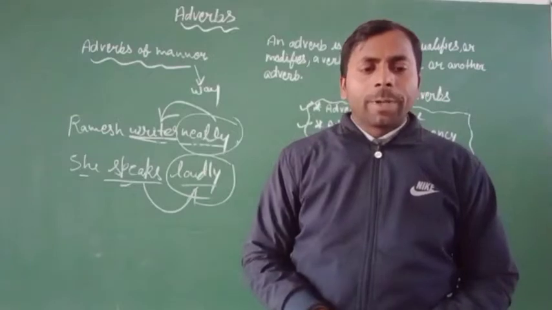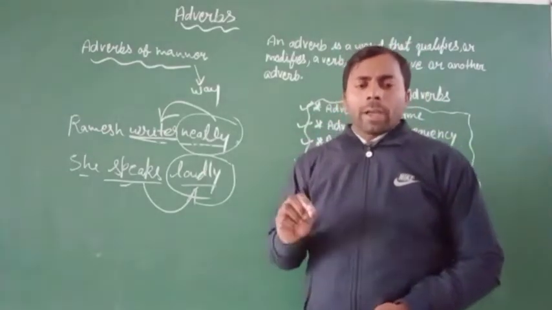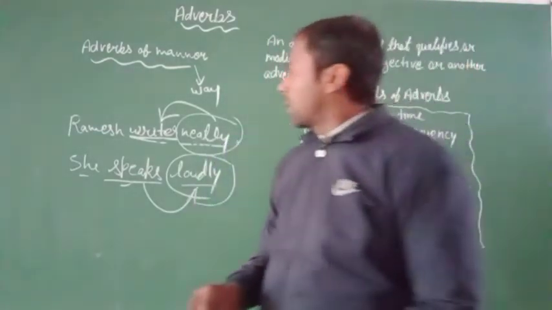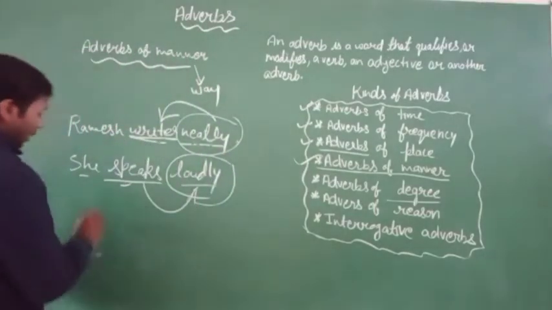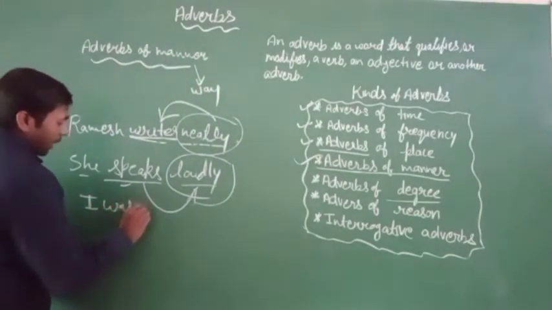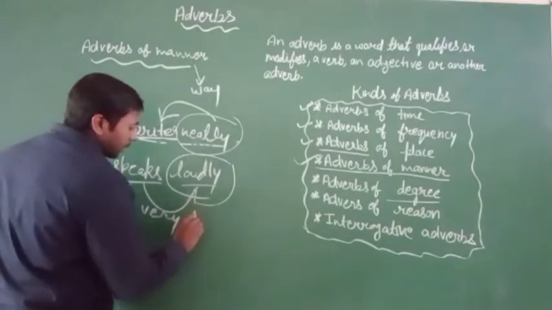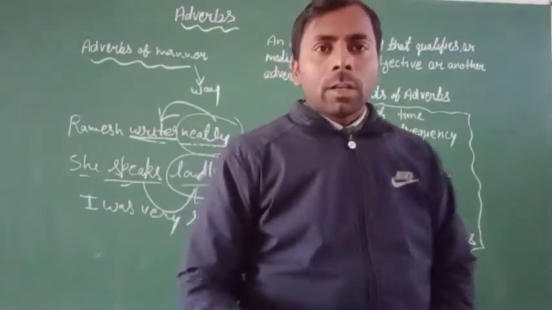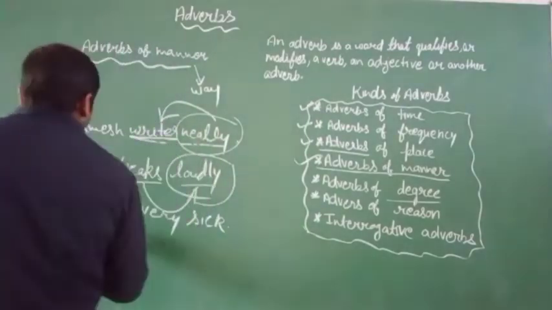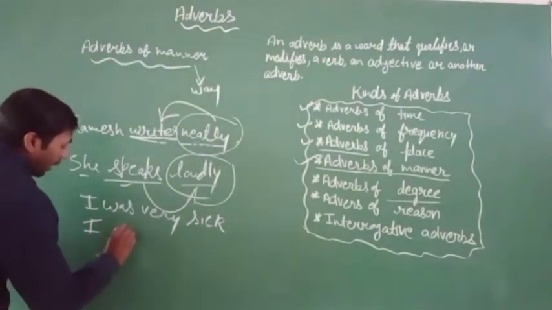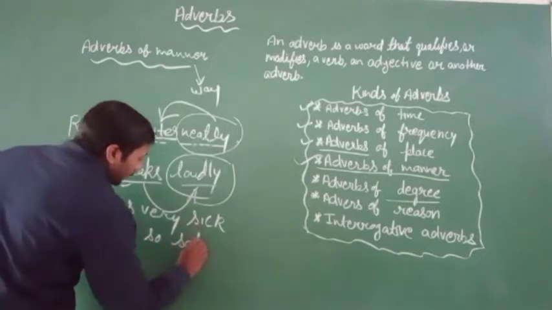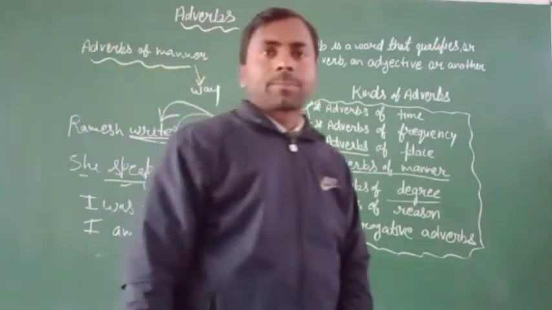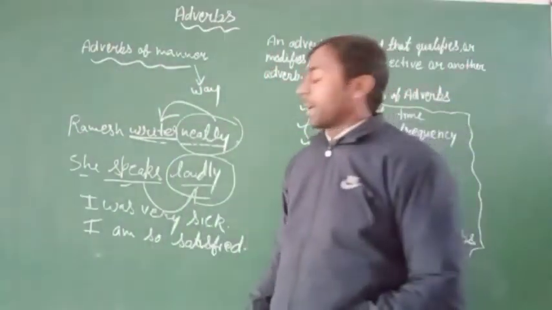It means adverbs of degree tell us the degree or extent of an action or a quality, like: I was very sick. I was very sick. I am so satisfied. I am so satisfied.